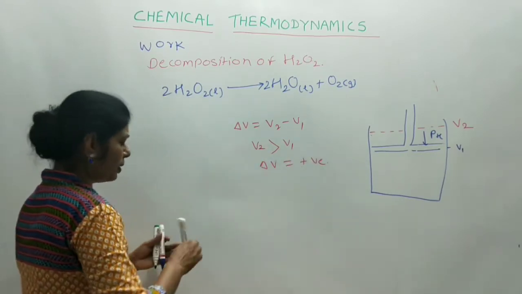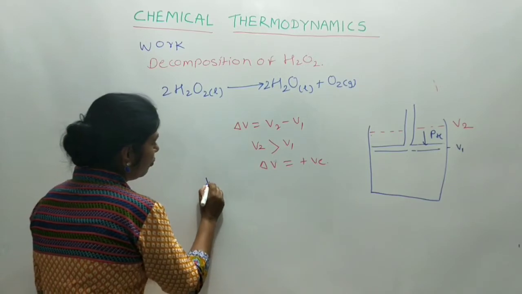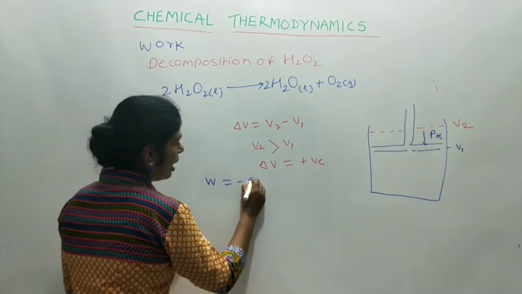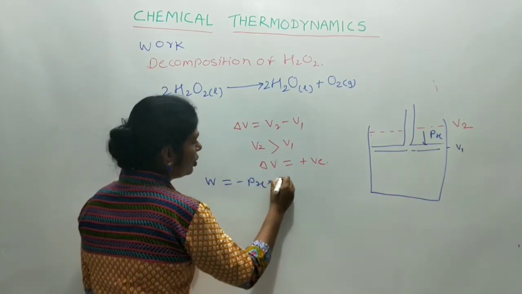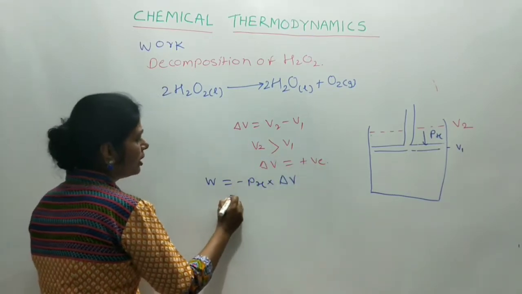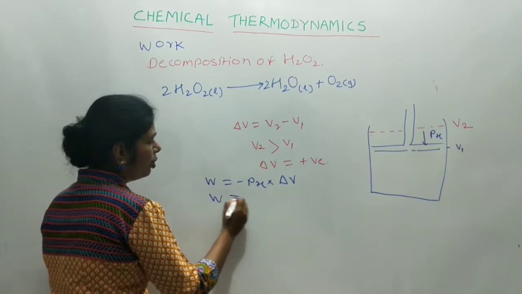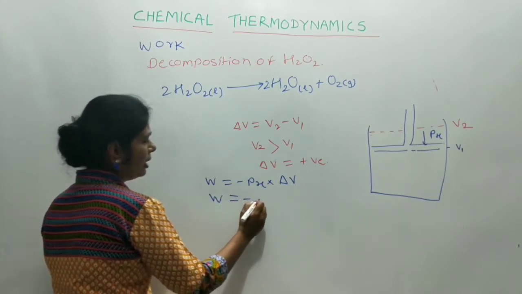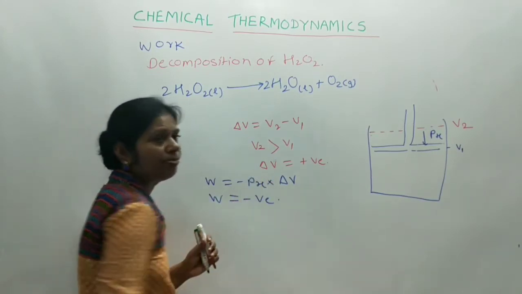Now we know the expression for the work: W = -Pex ΔV. As ΔV is positive, the sign for W is negative.